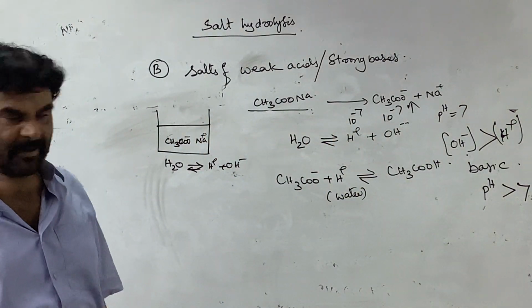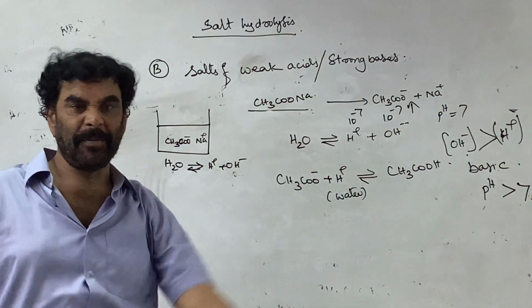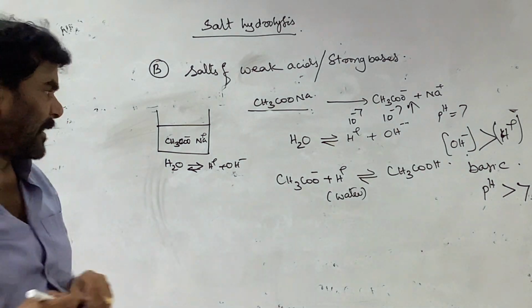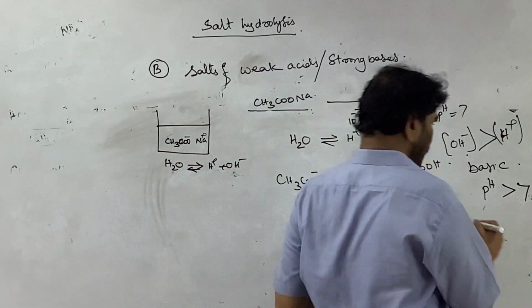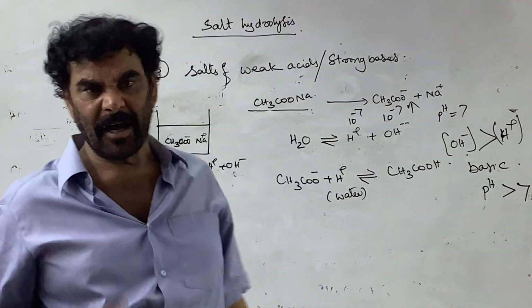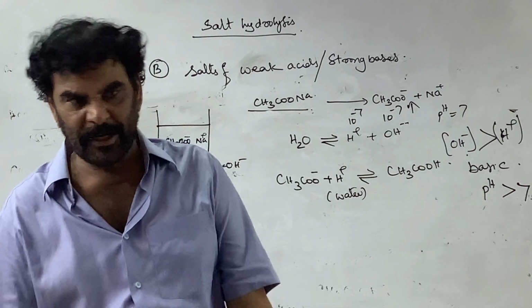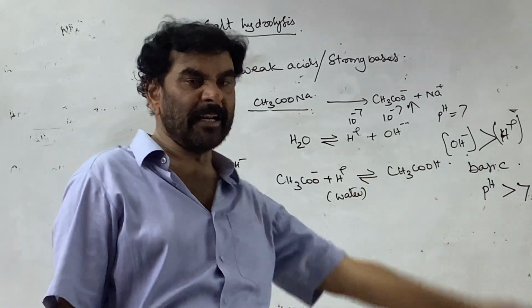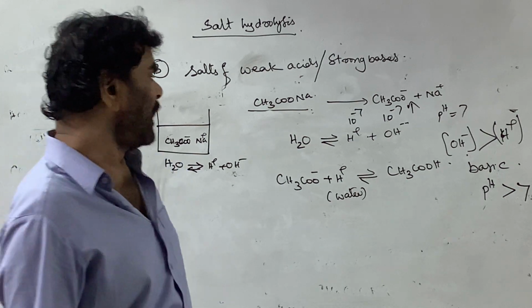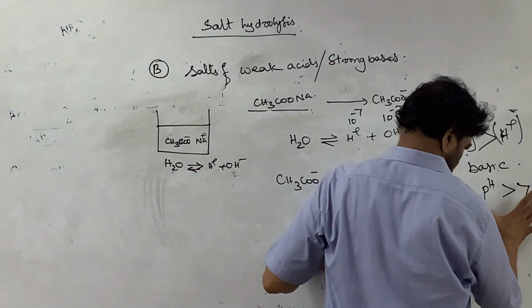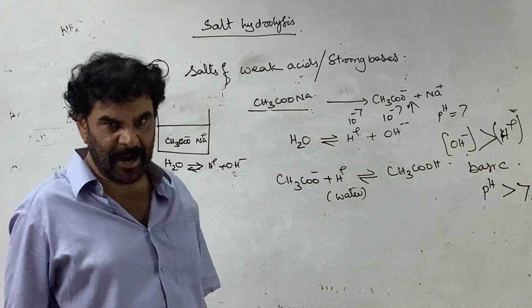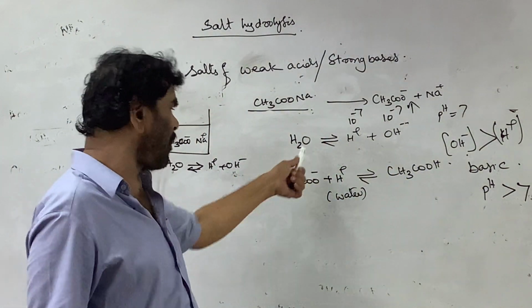Water is 7, but on addition of sodium acetate the pH increases and exceeds 7. Once it becomes alkaline, the property of an alkaline solution is that it converts red litmus into blue litmus.